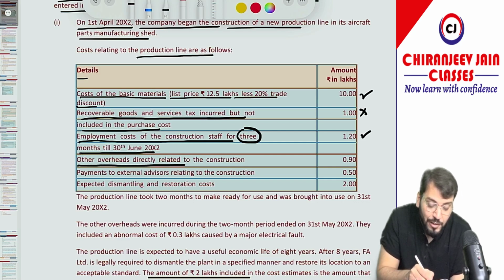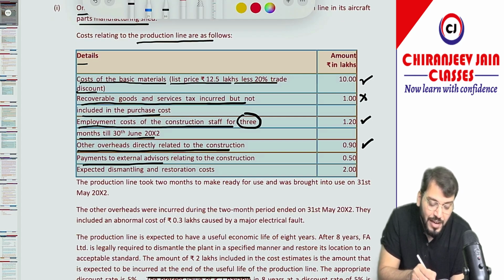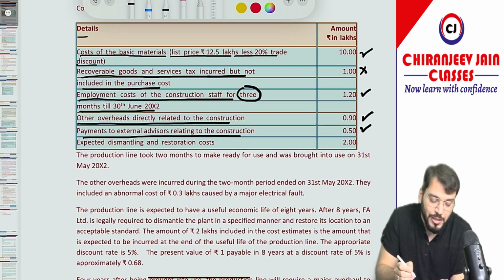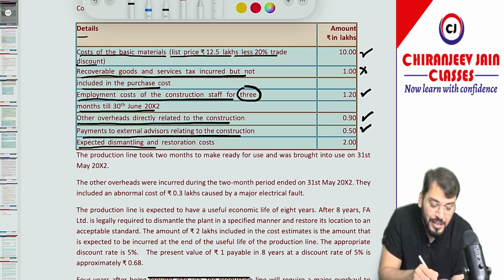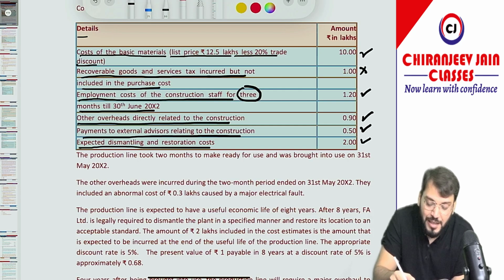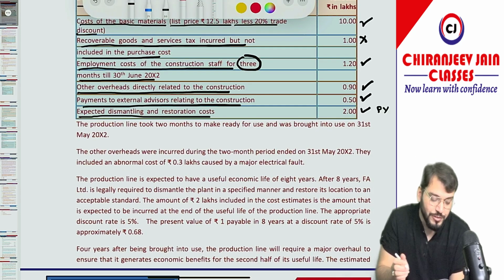Other overhead directly related to construction, of course, it will be capitalized. Payment to external advisor relating to construction will also be capitalized because this is also a directly attributable cost. Expected dismantling and restoration cost, if there is a legal obligation to dismantle, will also be capitalized, but at present value. So you need to find the discounting factor given in the question.